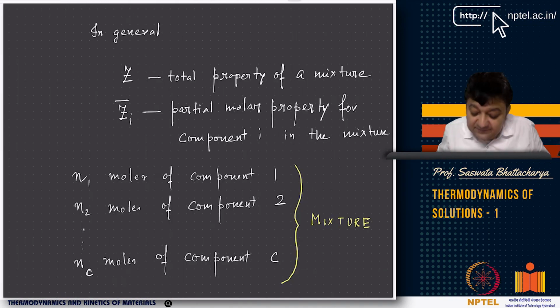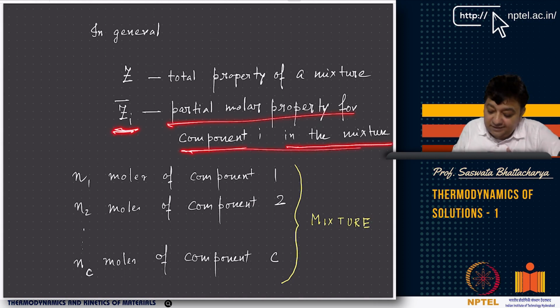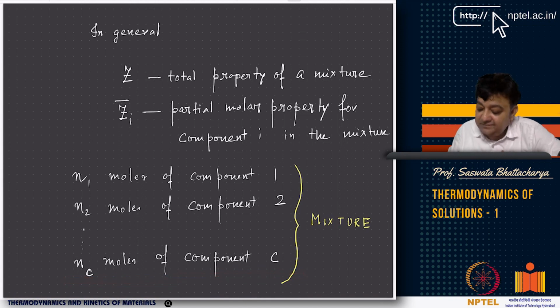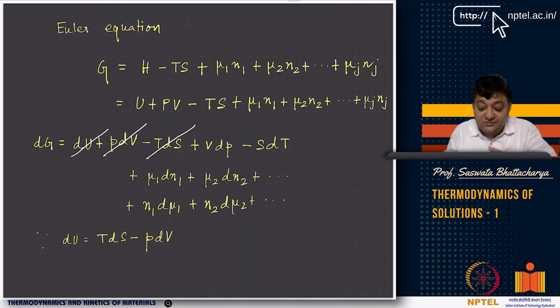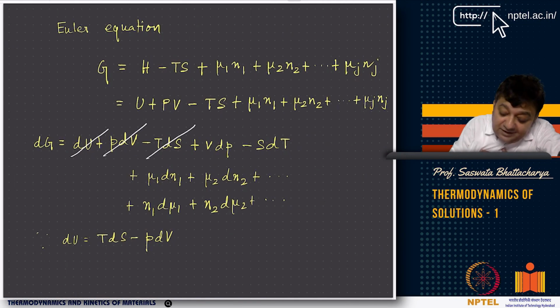So that's the idea. In general, if Z represents a total property of a mixture, Zi bar is the partial molar property of component i in the mixture. You have N1 moles of component 1, N2 moles of component 2, Nc moles of component C in the mixture. As you know, you can identify Z with G also. For example, the Euler equation for G, the Gibbs free energy, is H minus TS, plus the sum of mu i Ni. I have defined and derived all this, right? So it becomes this, right?